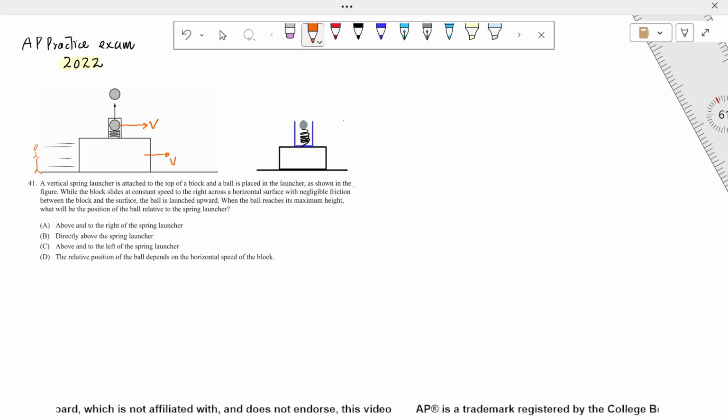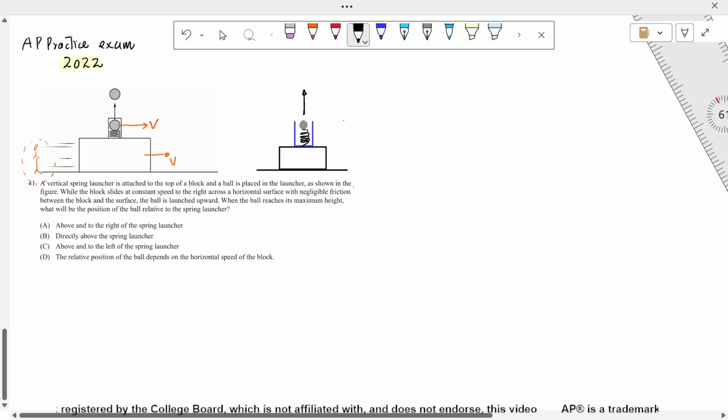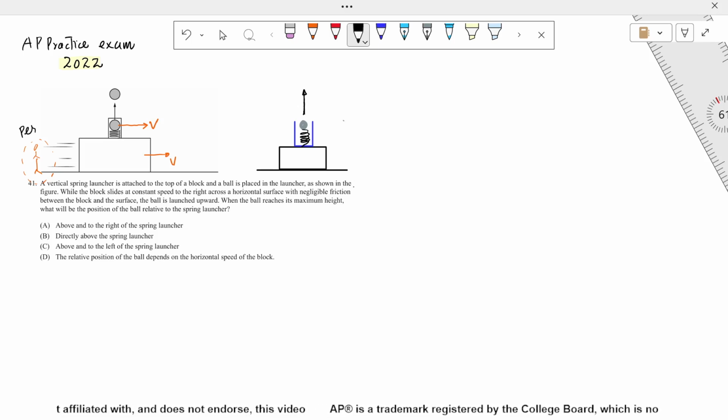Okay. So according to that person who is observing the motion of the ball, what will happen if the ball is launched vertically? The ball will be launched vertically with respect to the spring. But what about the person who is observing the motion of the ball? The ball will not go vertically up, rather, the ball will go along this parabolic path, right?